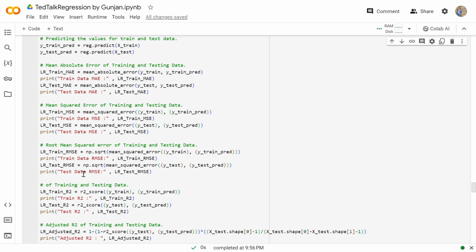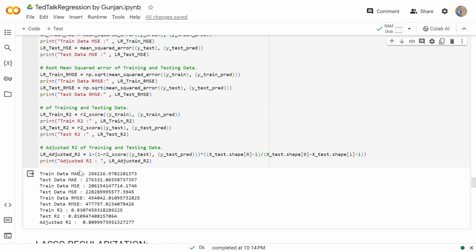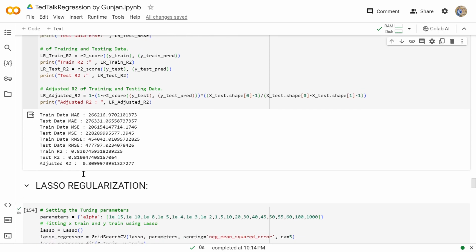Then the R squared, which is also called the coefficient of determination. It is 1 minus the model upon the baseline. So the value of the R square is always between 0 and 1. Whatever the value is of the mean squared error, and so on, the value of R square always comes between 0 and 1. Then the adjusted R square is similar to R square but an improvement to it. So we'll be calculating all the values for these errors, because these tell the best fit lines for our model.